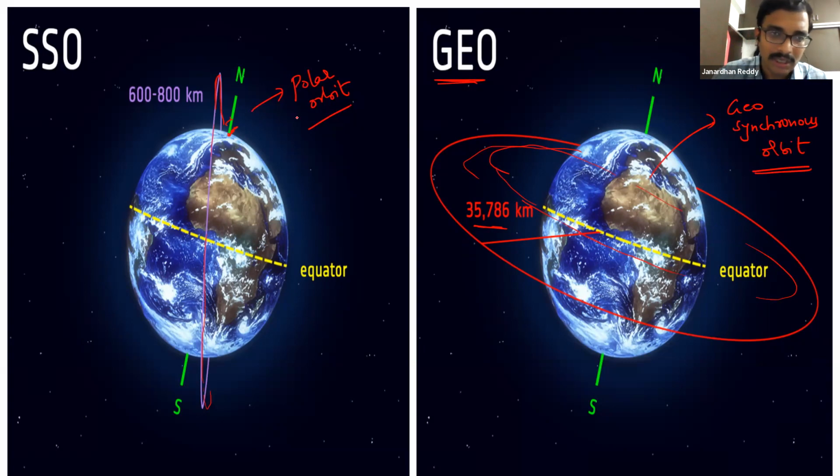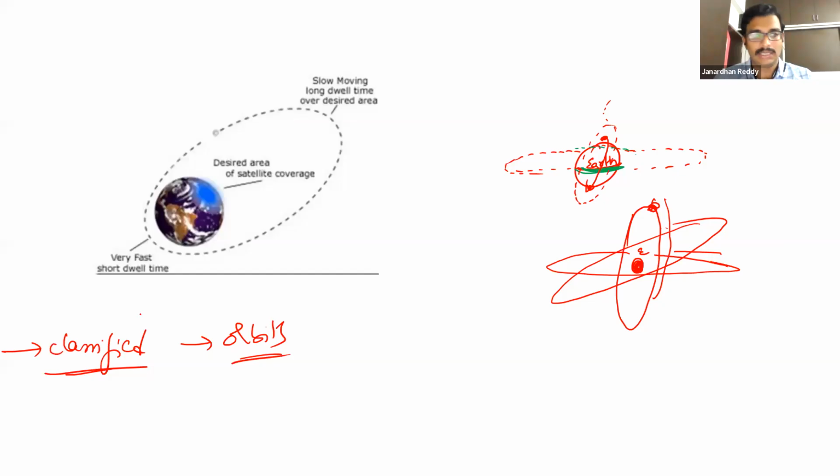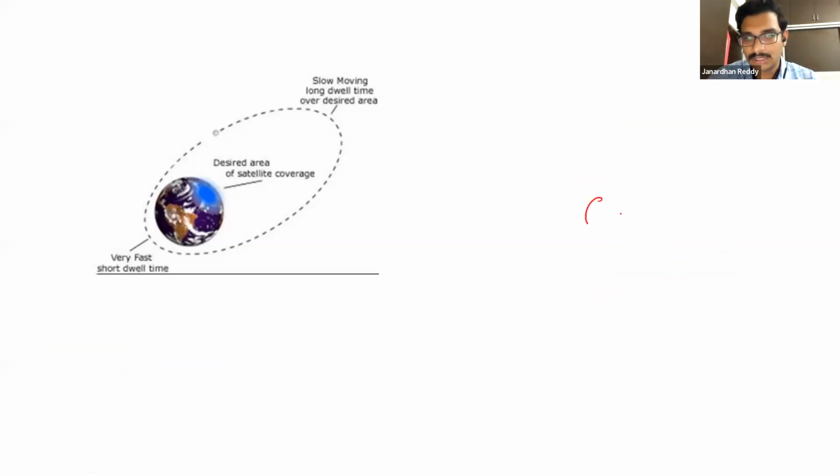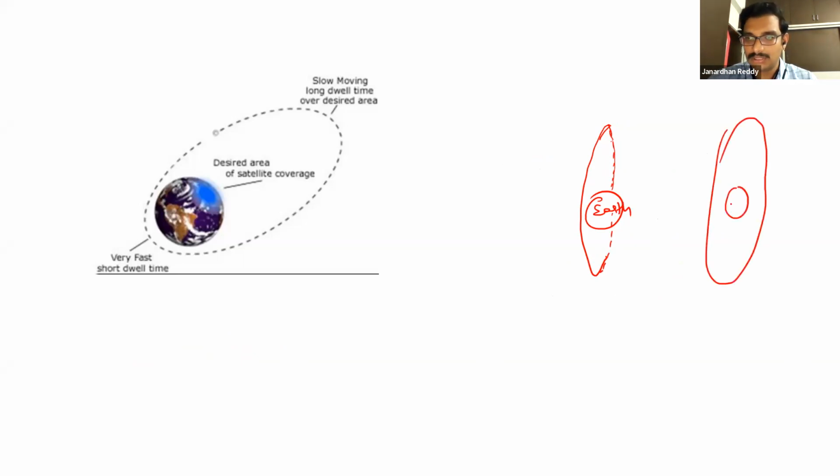If you see in the polar orbit, what is a polar orbit? Earth is there. If the satellite is moving around the Earth like this, pole to pole, the sun will be here somewhere in the solar system.